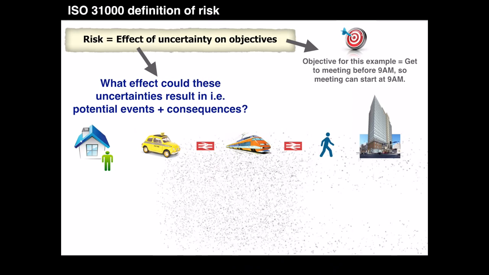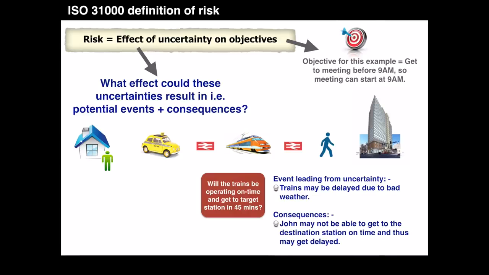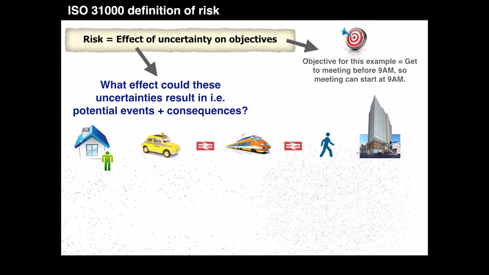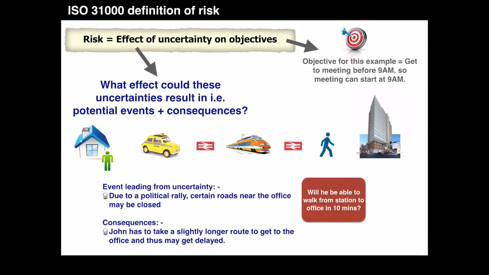For our third uncertainty, the potential event may be that trains may be delayed due to bad weather. Due to this, John will not be able to get to the target station on time and hence may get delayed for his meeting. For our fourth uncertainty, the potential event may be that due to a political rally, certain roads near the office may be closed. The consequence of this event may be that John needs to take a slightly longer route to the office and hence may get delayed for his meeting.